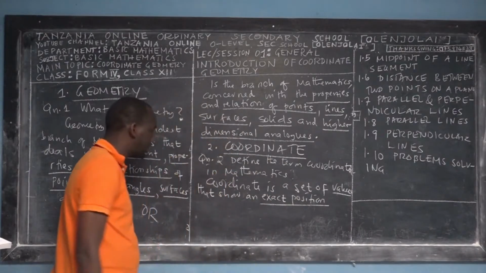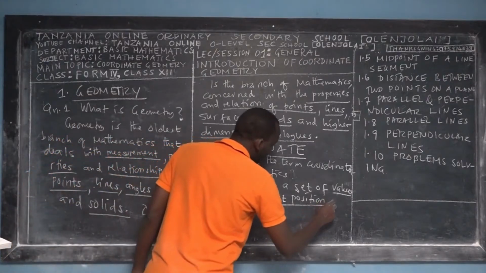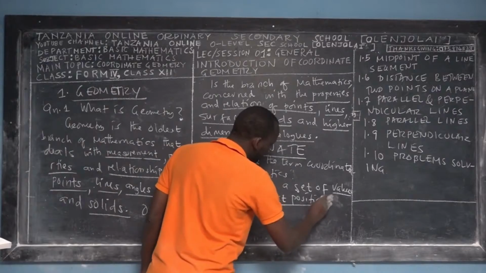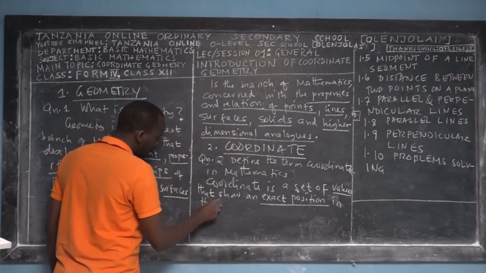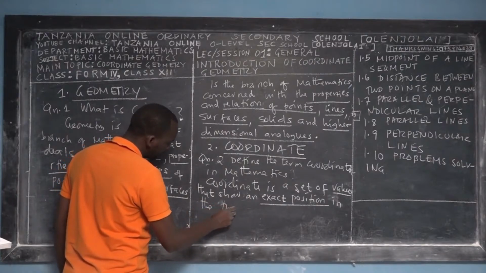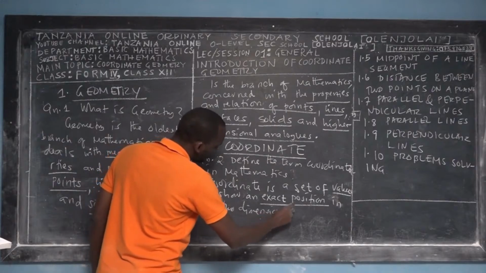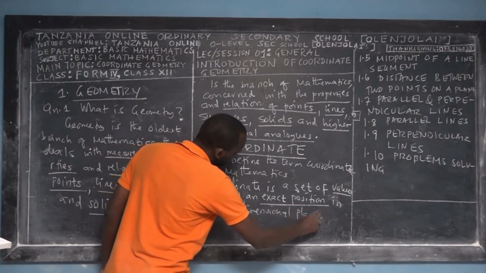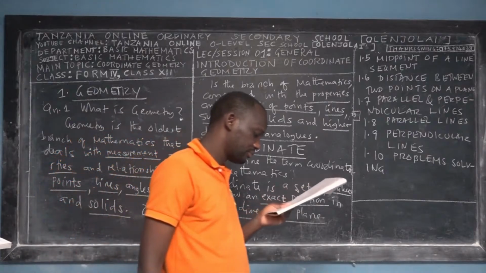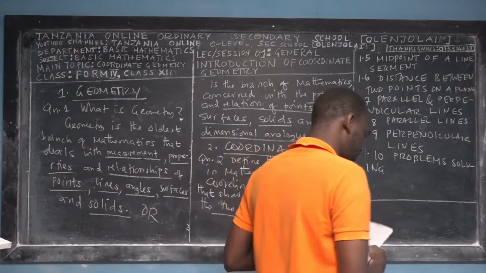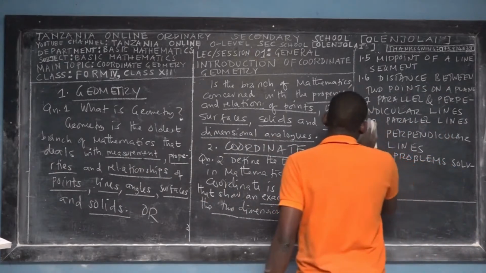So it's a set of values that show an exact position, mainly an exact position in the plane, in the two-dimensional plane. Two-dimensional plane, a very important keyword.